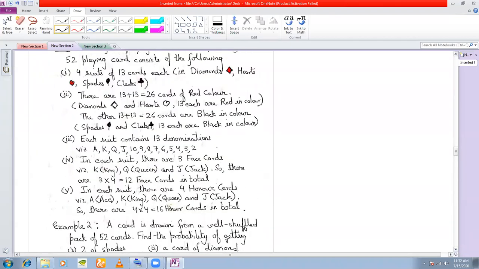Now I have sent you the picture of the structure of cards, isn't it? Yes, sir. Okay. Next time I'll just have this structure open in front of me. So if you see the structure of cards, how many suits are there in a pack of 52 cards? There are 13, 13, 13, 13. And this is called a suit.